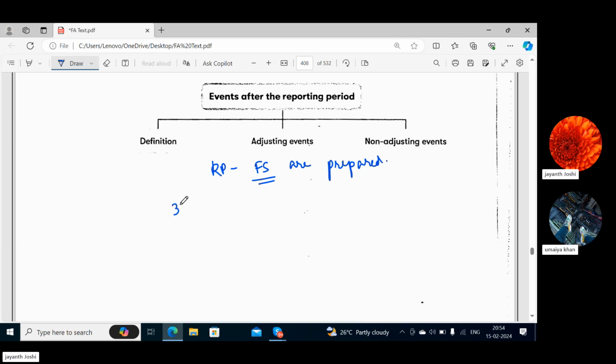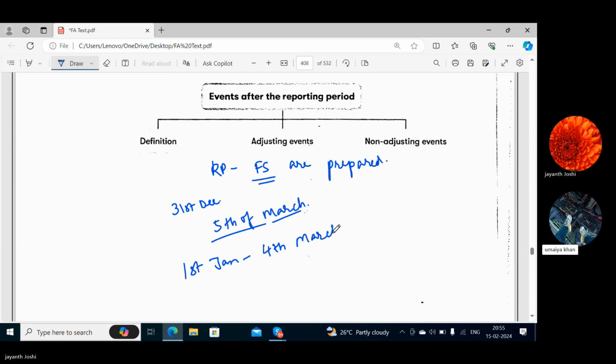Okay. So suppose the reporting period is ending on 31st of December and we are finalizing the accounts on the 5th of March. That means the members or the shareholders will get the accounts of the reporting period on this 5th of March. Okay. So from 1st January, the very next day after the end of the reporting period, till 4th of March, if any important event is happening, okay, then that is to be noted down in the annual report.